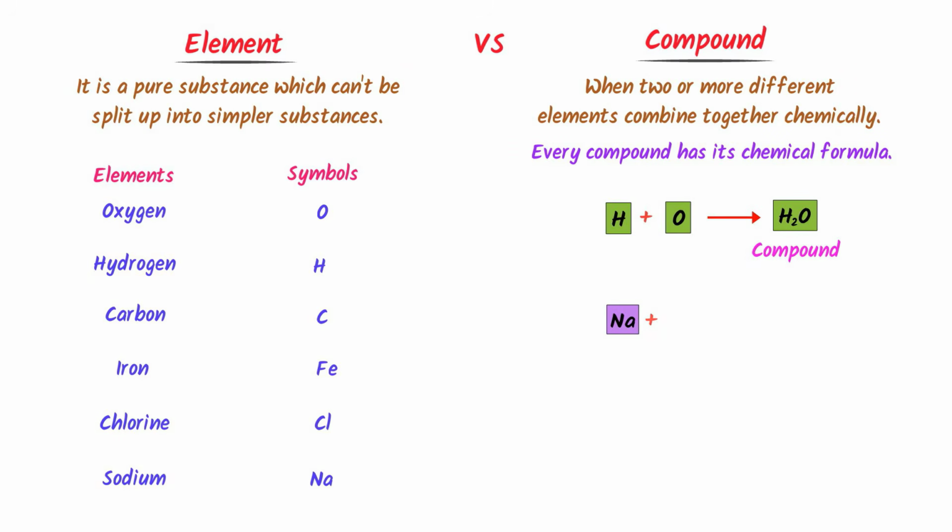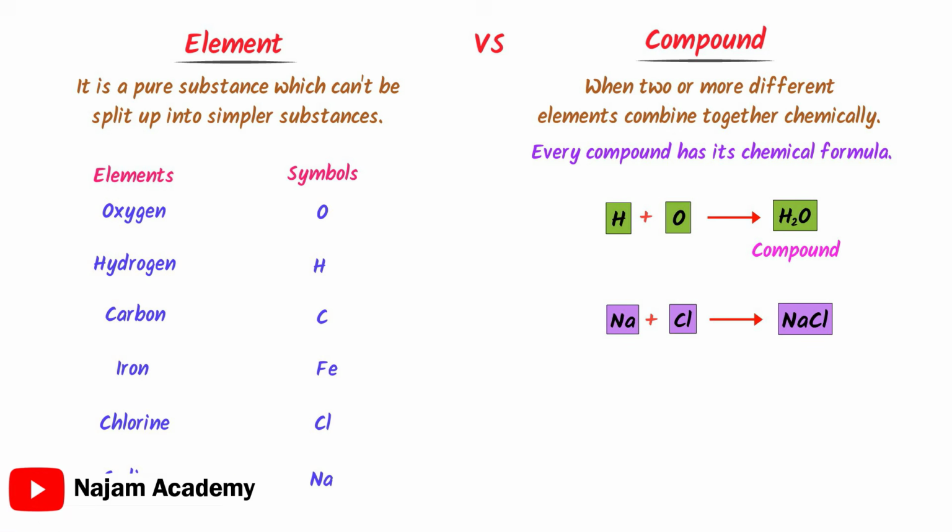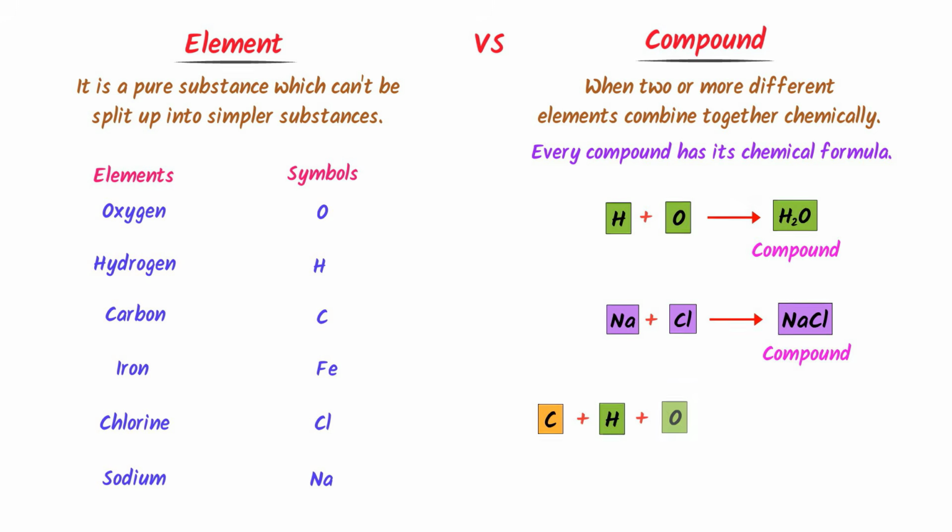When sodium plus chlorine combine together, they form sodium chloride, which is commonly known as table salt. So table salt or sodium chloride is a compound. When carbon plus hydrogen plus oxygen combine together, they form glucose C6H12O6. So it is a compound.